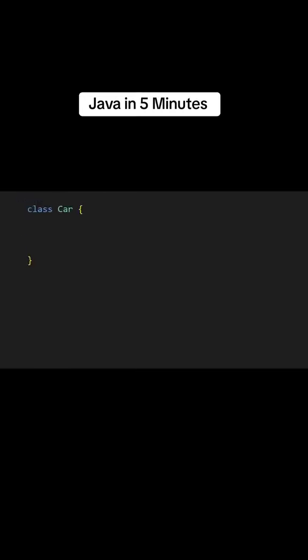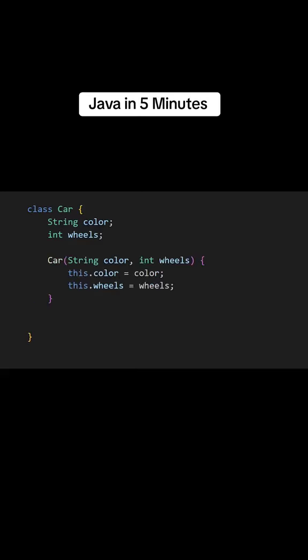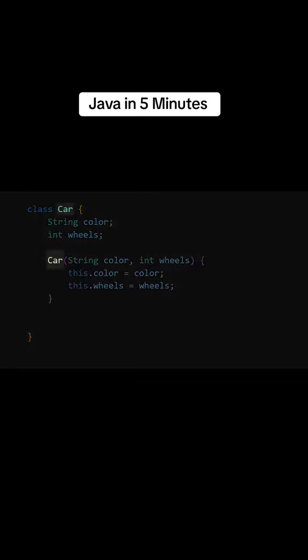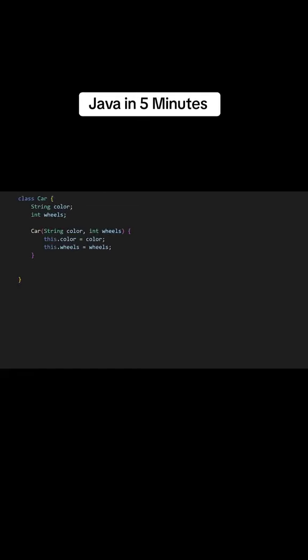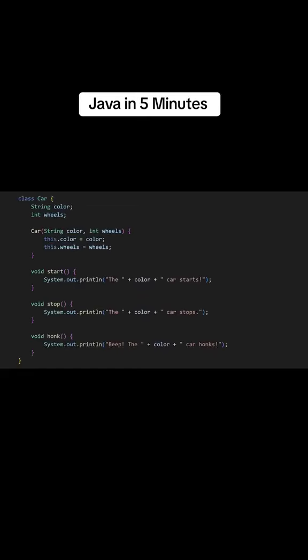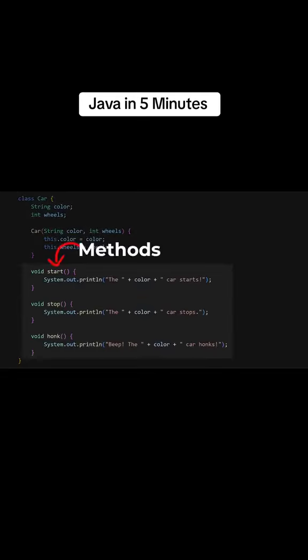A car. Imagine a class as the basic blueprint of a car, where you can define its characteristics like color and the number of wheels. These are called attributes. To create a car with these attributes, you use a constructor, which has the same name as the class itself. A car can perform actions like starting, stopping, honking, and more. To define these actions for a car, you create functions within the car class. These functions are called methods.